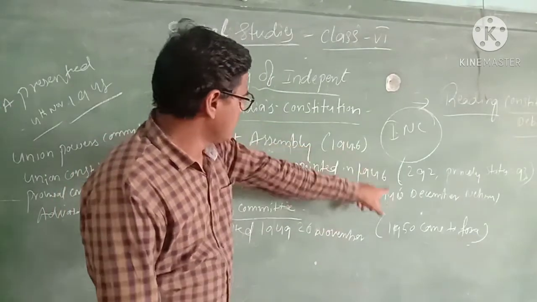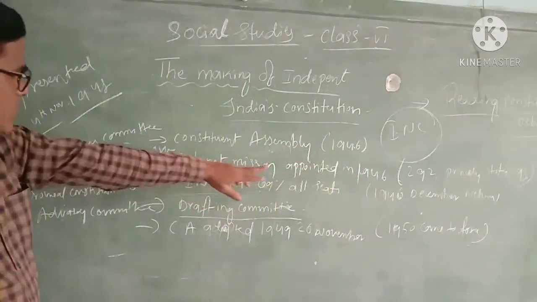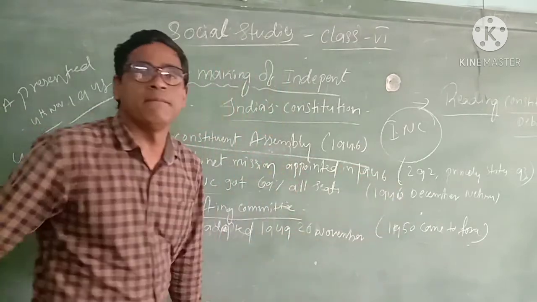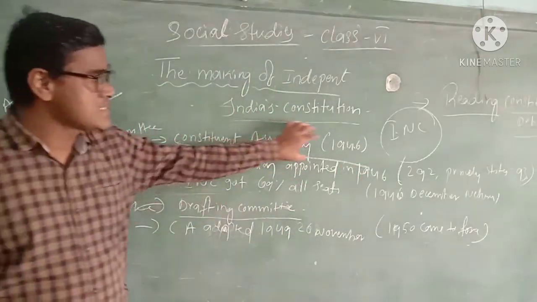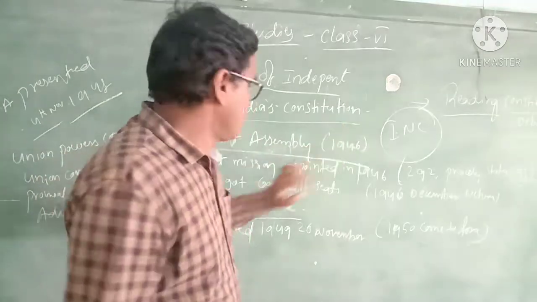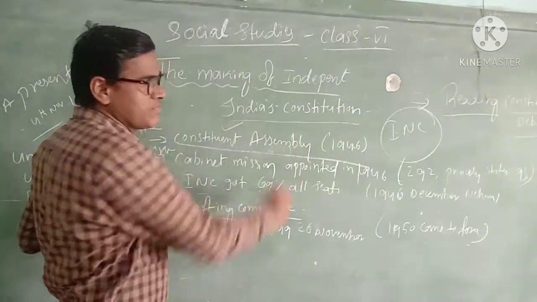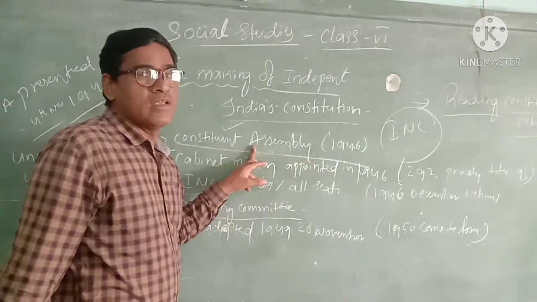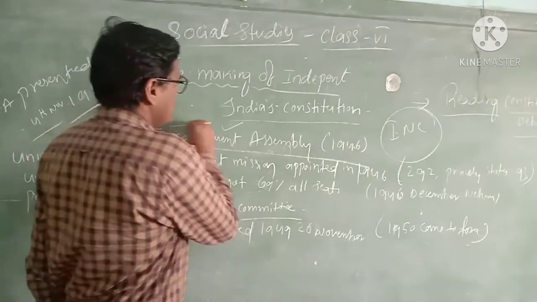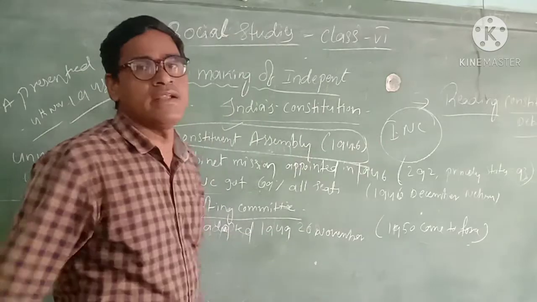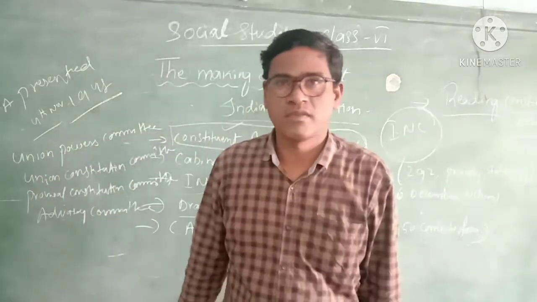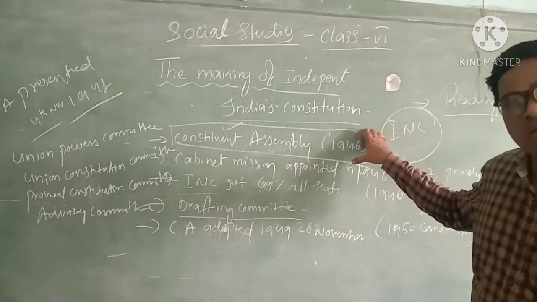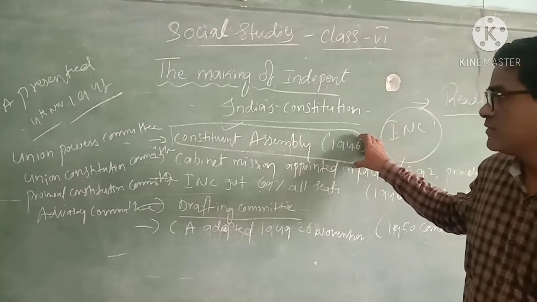That is why in the year 1946, the Constituent Assembly was set up. What is that Constituent Assembly? This assembly's main duty is to prepare the Indian Constitution. So the Constituent Assembly was set up in the year 1946.